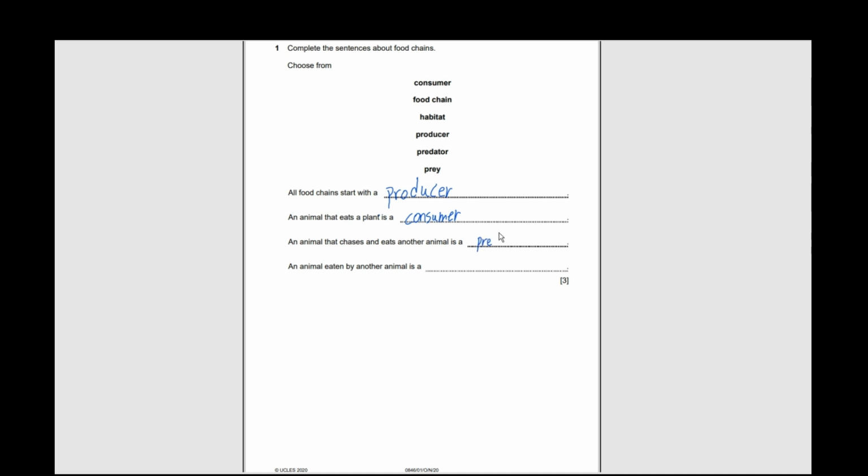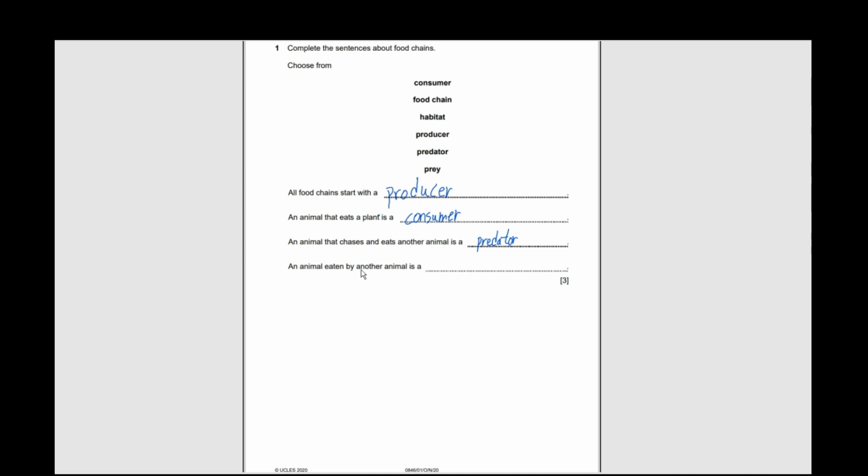The animal that chases. So animal that is being chased is actually a prey. Predator. Let me give you an example. Lion likes to eat zebra. So zebra is a prey and lion is a predator.